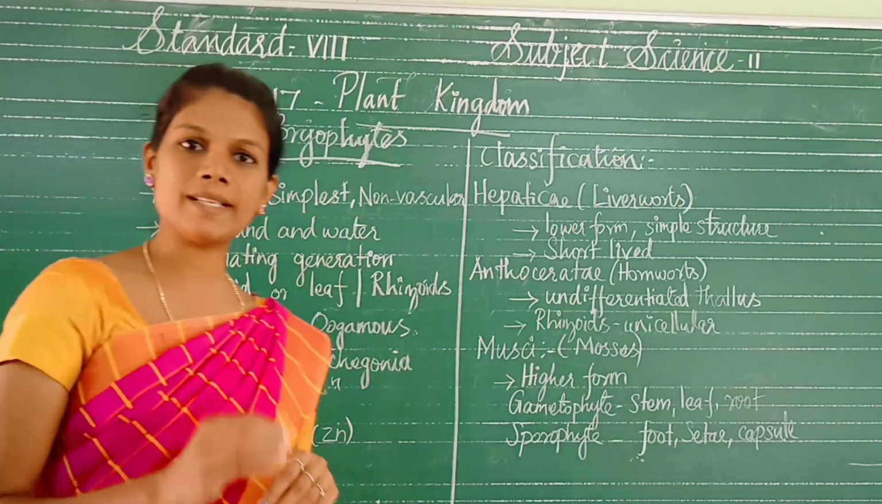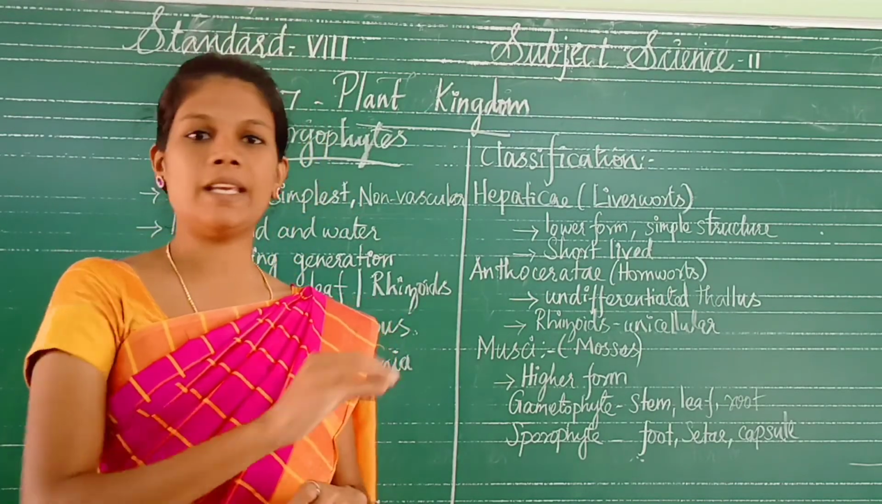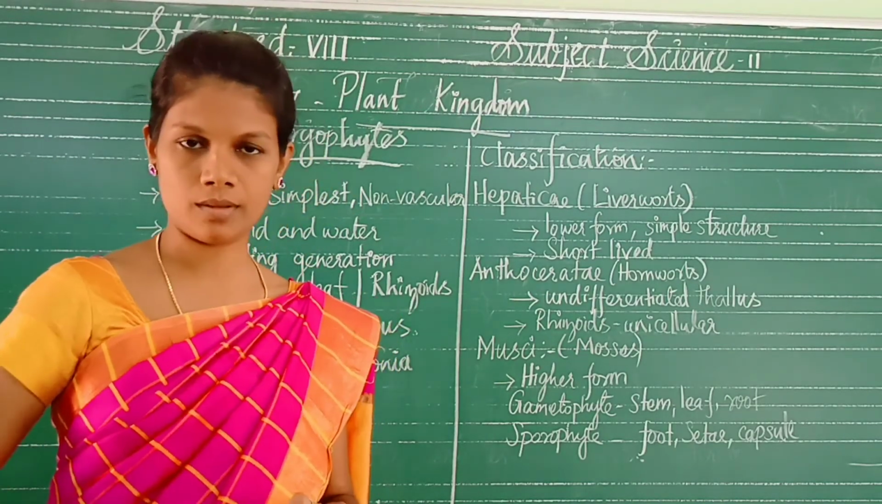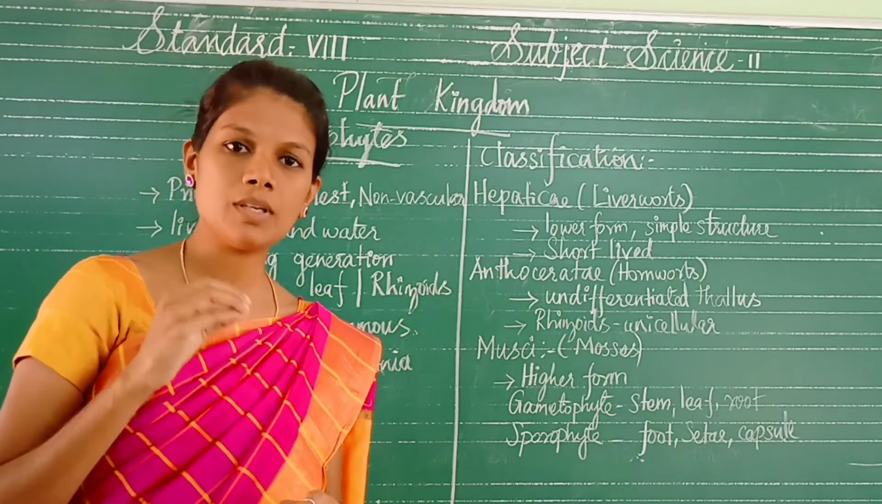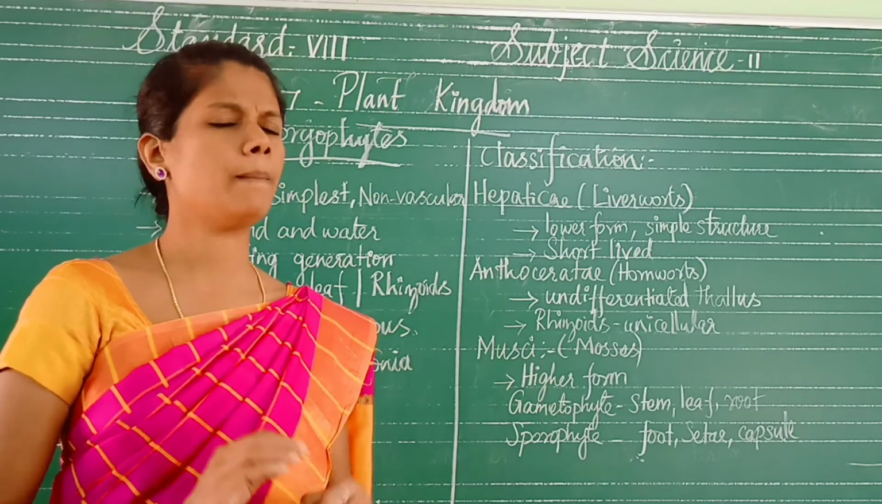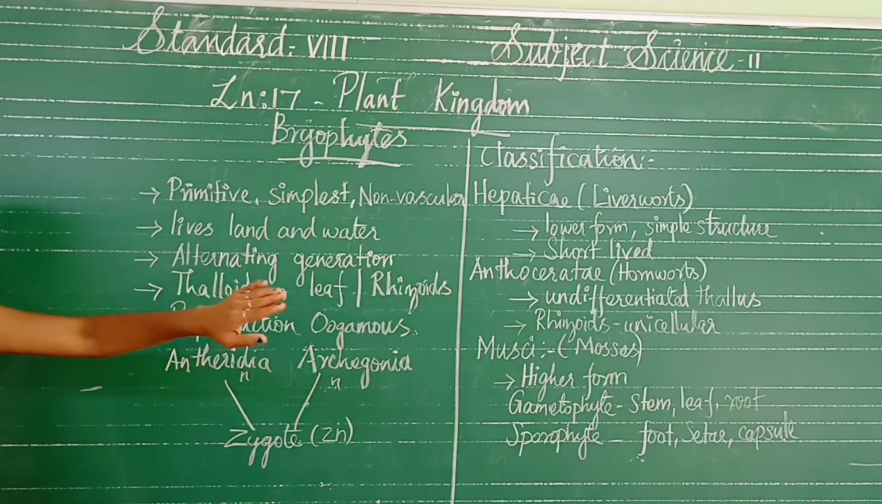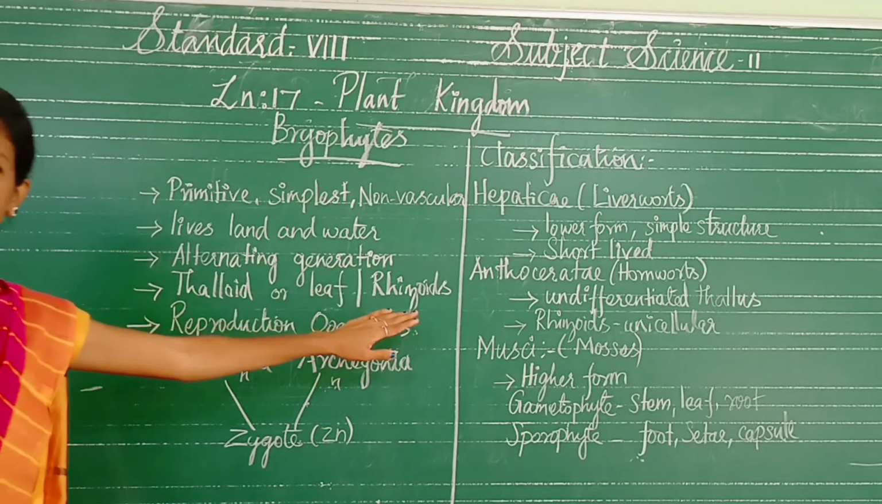The root-like structures present in the bryophytes are called rhizoids. Here, there is not a true root. If it had a root, what should be present? A vascular bundle. But here there is no vascular bundle. So it is called rhizoids. A rhizoid is a root-like structure.